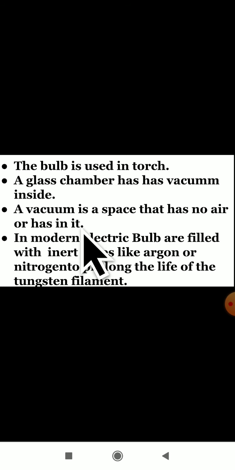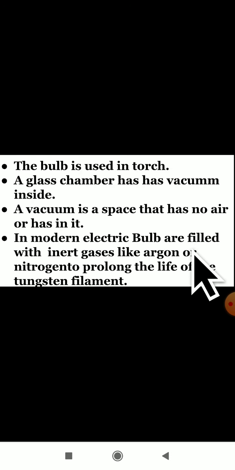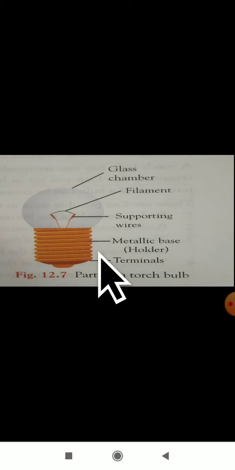So inside that vacuum, there is no air. In a modern electric bulb, nowadays the technology has improved and we are getting a modern electric bulb. But in a modern electric bulb, they are filled with inert gases. So what will they fill? Nowadays we are using a modern electric bulb. In olden days there was a bulb which was a vacuum. Vacuum is nothing but there is no air present inside that glass chamber.